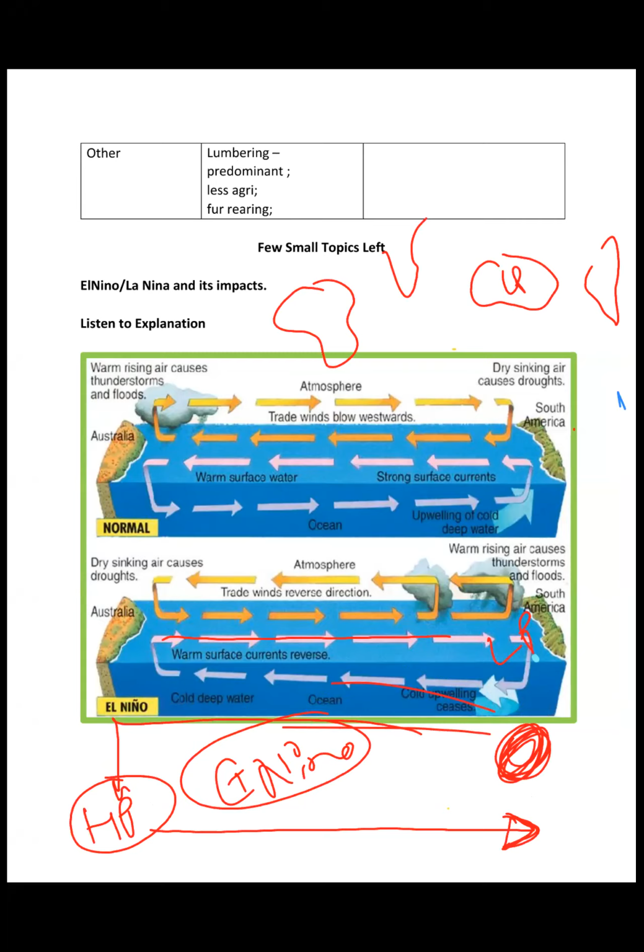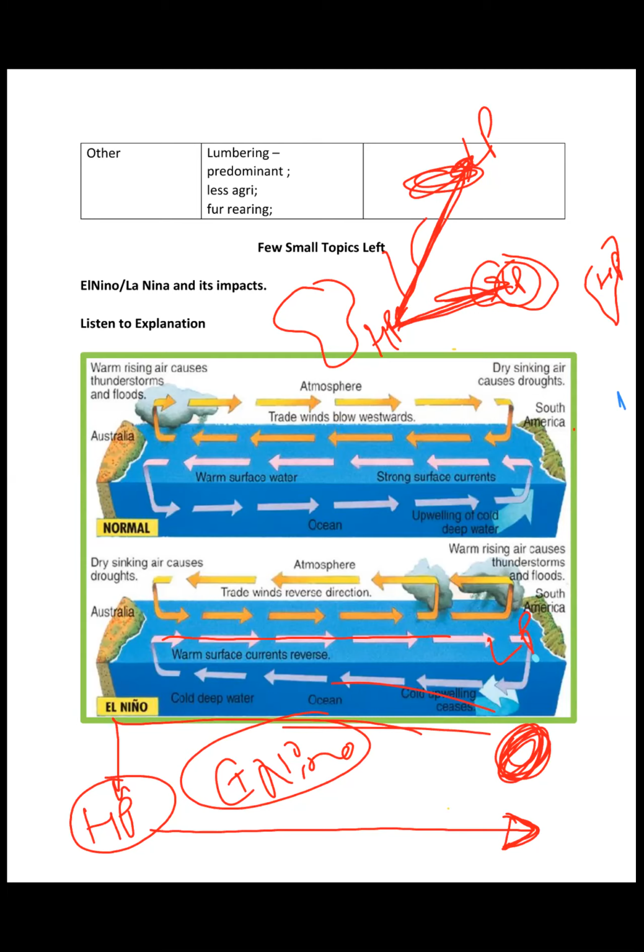In normal conditions, this is high pressure, this is low pressure, this is high pressure, and in Tibet, this is low pressure. So this cycle is very well developed, and as a result, the wind movements favor each other, right? And as a result, monsoon is very good.